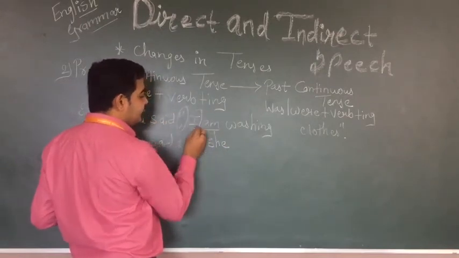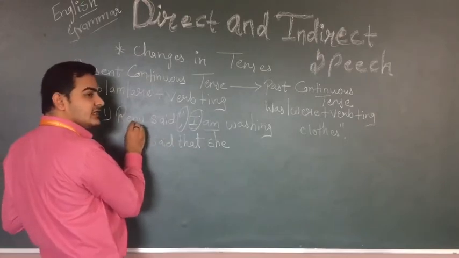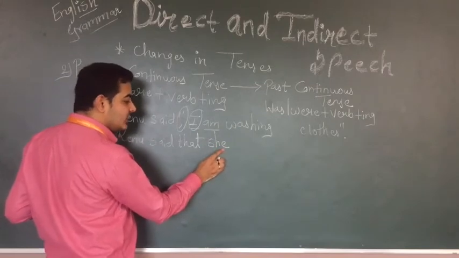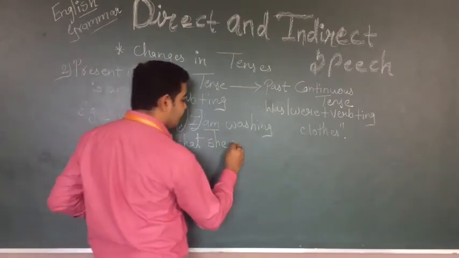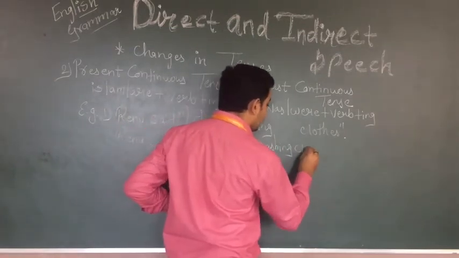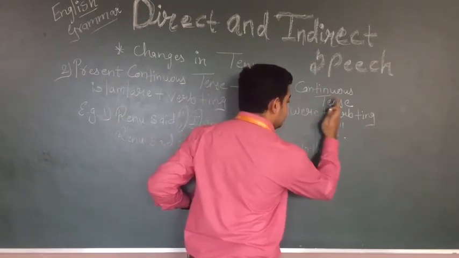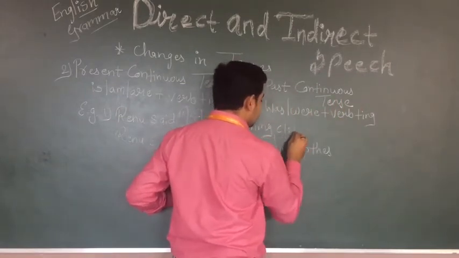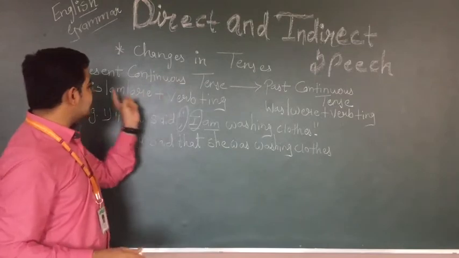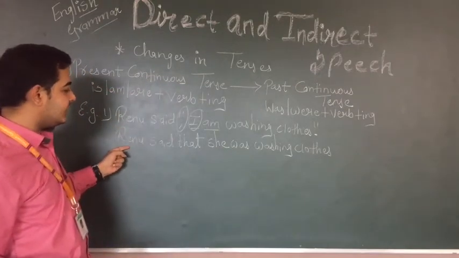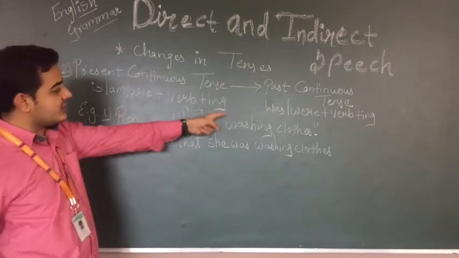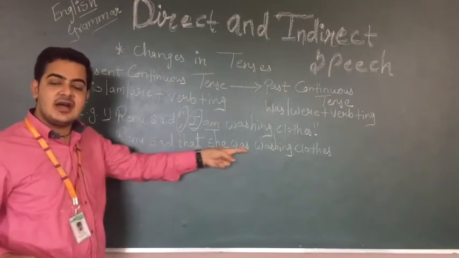As you know, as I have told you, we have to use the pronoun according to the subject. Renu is my subject, so she is a girl. That's why I have written she over here. Renu said that she was washing clothes. Okay? So this is what we have. In this way we will convert the tenses. Present continuous tense is converted into past continuous tense.